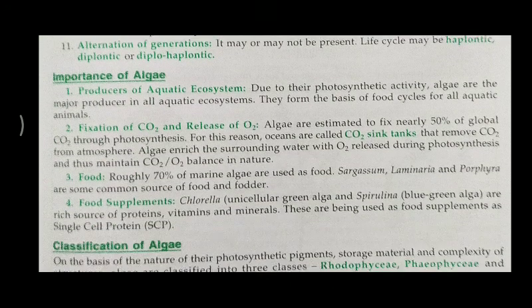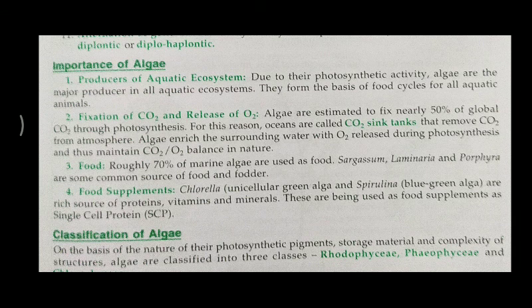What is the importance of algae? They are producers of the aquatic ecosystem. Algae are organisms which mostly support the ecosystem by producing a huge amount of oxygen.